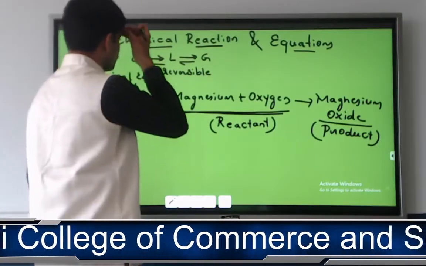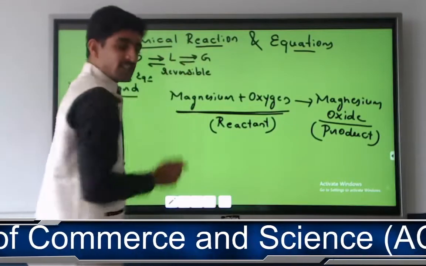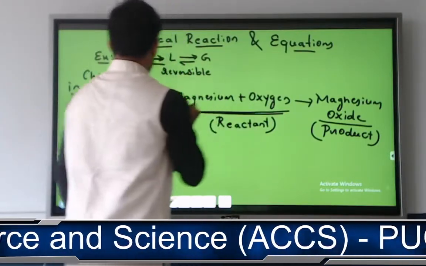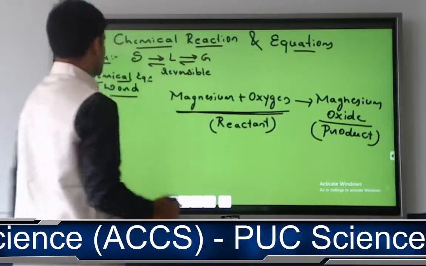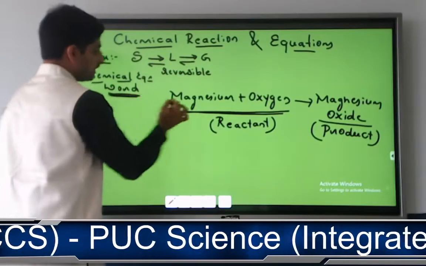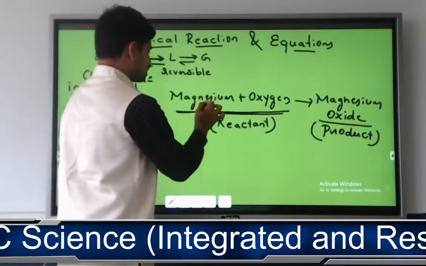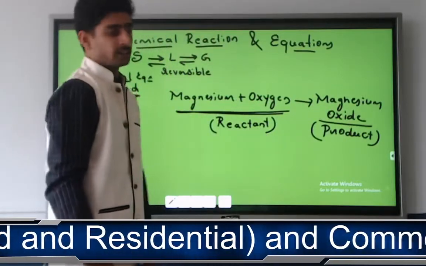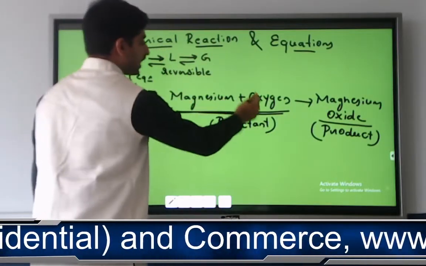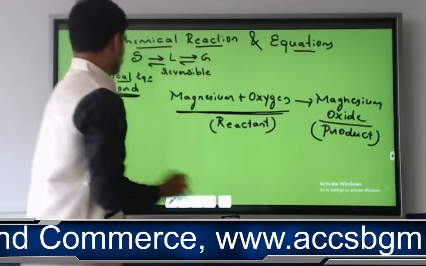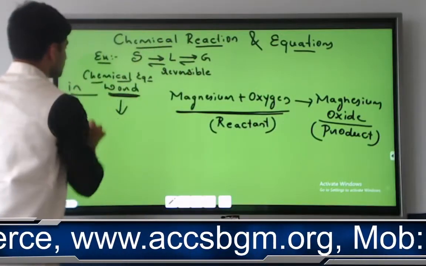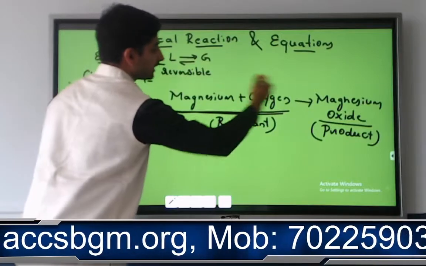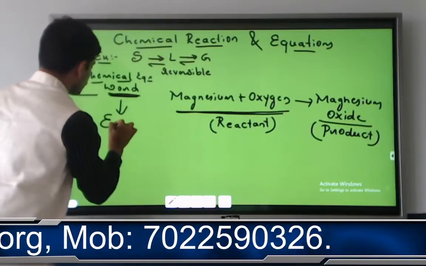Whatever chemical reaction is taking place, you are going to mention it in terms of words. Magnesium combines with oxygen, it will produce magnesium oxide. Now I need to convert this word form into equation form.